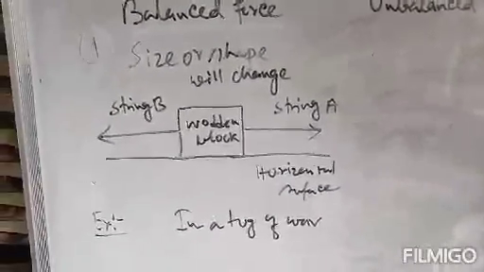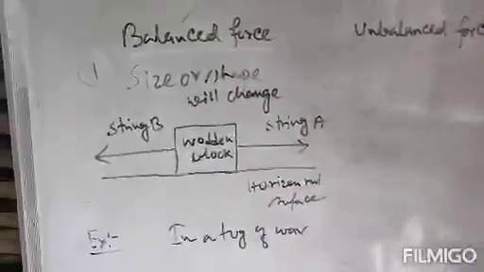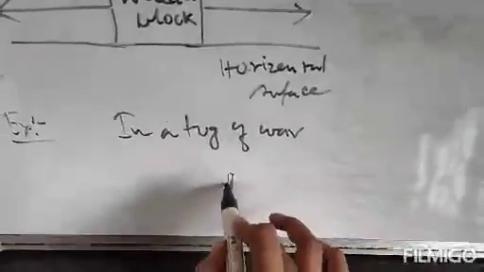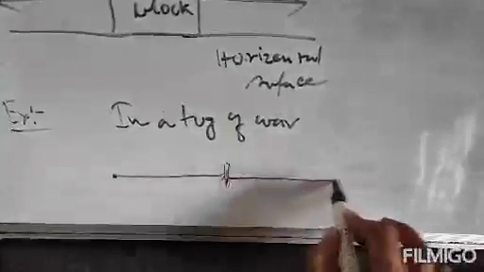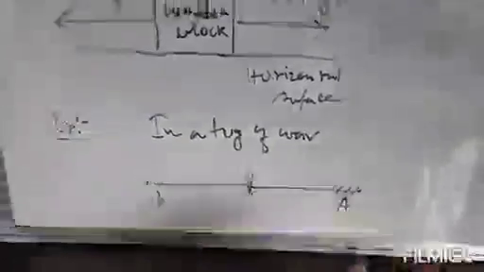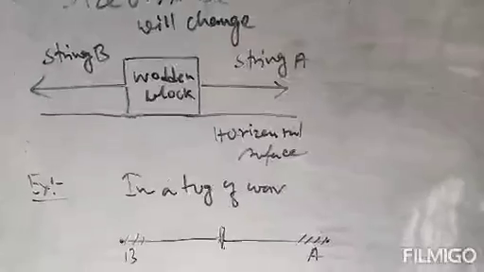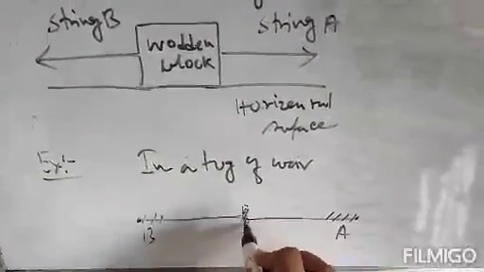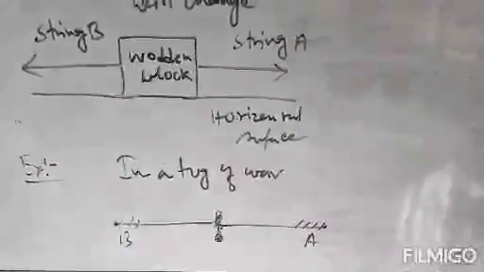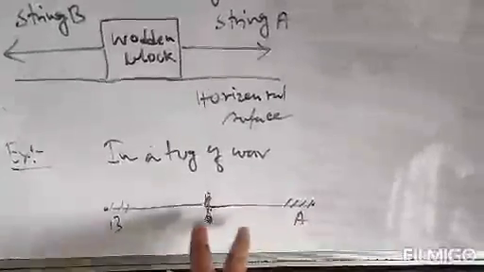The rope will not move, and thus the resultant force will be 0, and then the force will be termed as balanced force. In a game of tug of war, there is a rope. Suppose there is an object on the rope. Here is team A, and there is team B. When both these teams apply similar force from both sides, the rope will not move. That means the object tied with this rope will not move on either side. It will be fixed in its place.